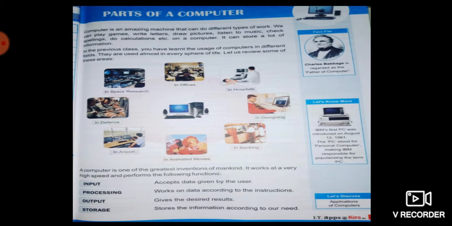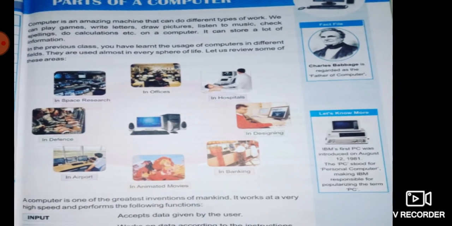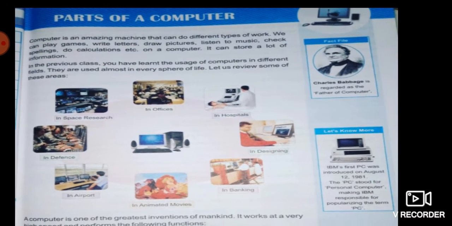So, before starting the chapter, let's recall what a computer is first. Okay? A computer is an electronic machine which performs a variety of tasks. Variety means it performs a number of tasks. A computer is an amazing machine that can do different types of work.